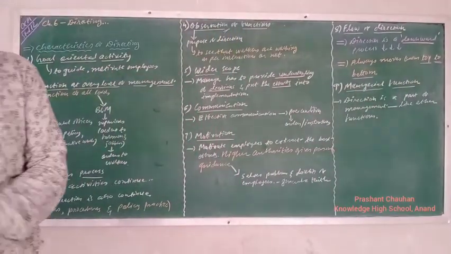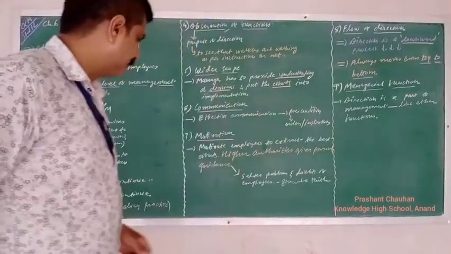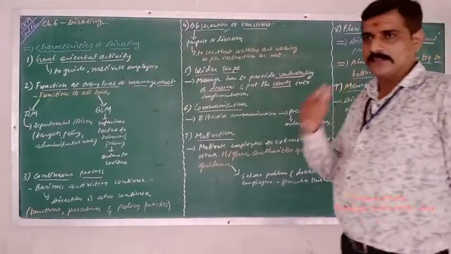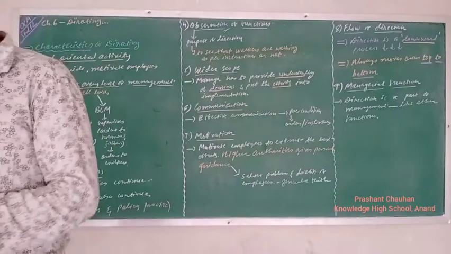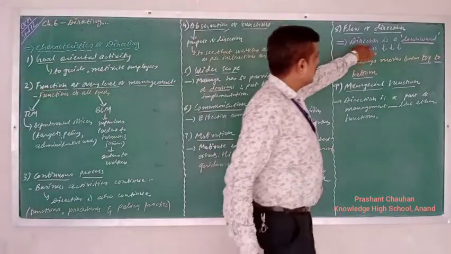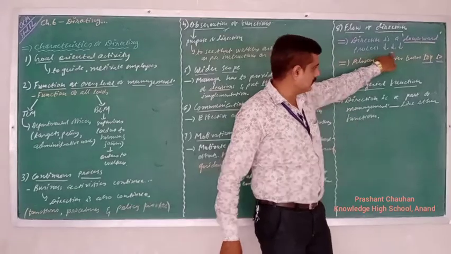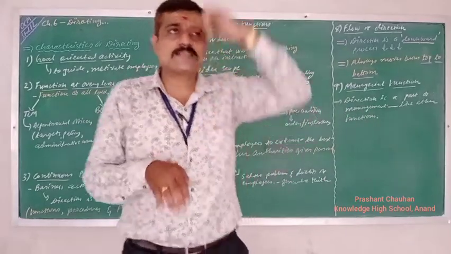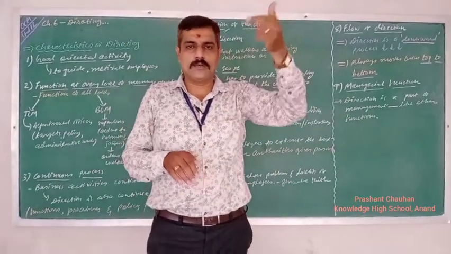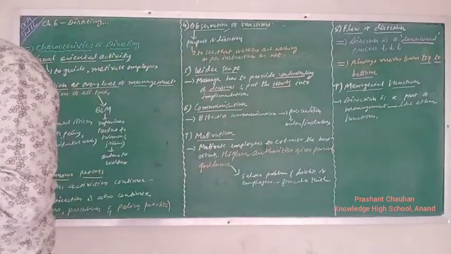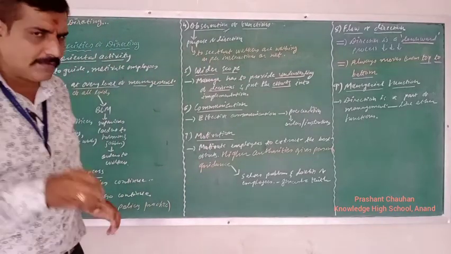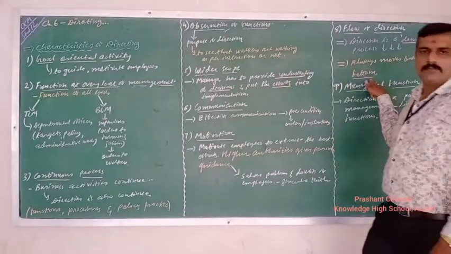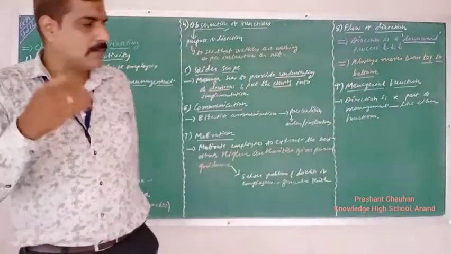So after the motivation, they will do the pattern. Next one, flow of direction. That is another important one. Flow of direction is a downward process. It means top to middle, middle to bottom. Then it stops, and once again direction comes from the upper level to middle, middle to bottom. So simply you can say direction is a downward process and it always moves from top level to bottom level, from TLM to MLM to BLM.